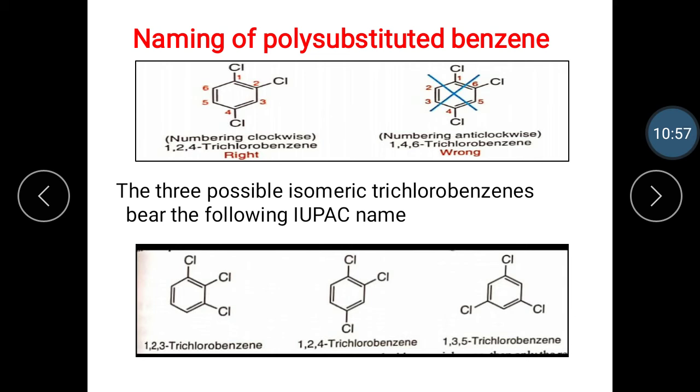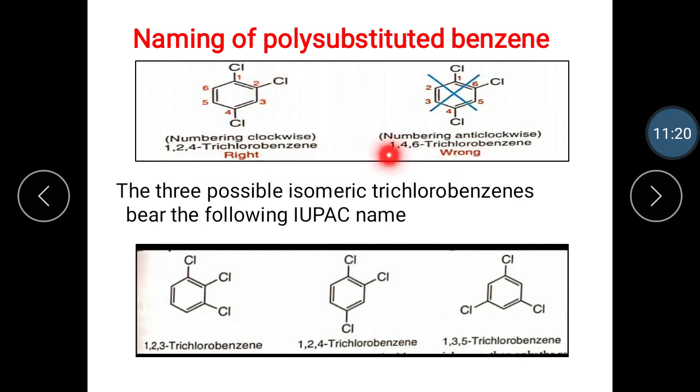For example, 1,2,4-trichlorobenzene: the numbering is 1, 2, 3, 4, and the chloro groups are present at the first, second and fourth positions. The numbering is given clockwise, and this one is the correct method.